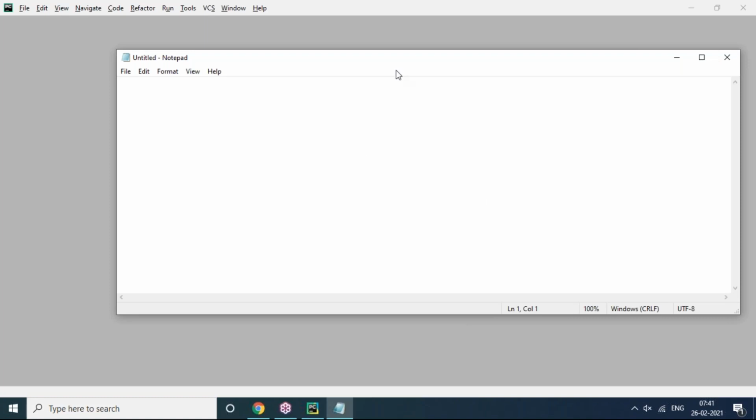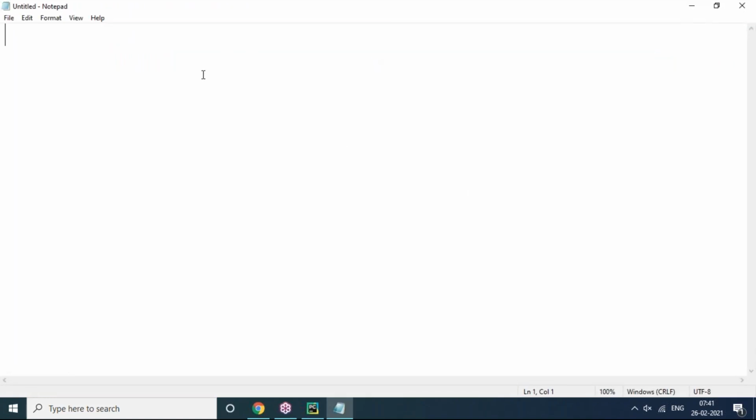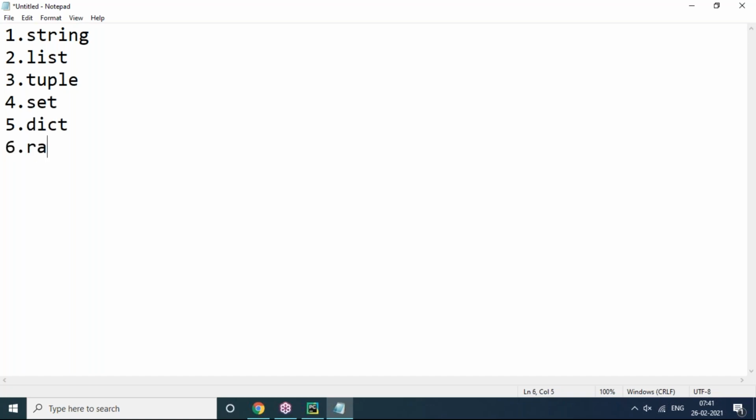Yes, in the last session, we discussed data structures like sequence data types. These are the sequence data types: string, list, tuple, set, dictionary, range, bytes, bytearray, and frozenset. These are the sequence data structures, or else we can say these are collections.